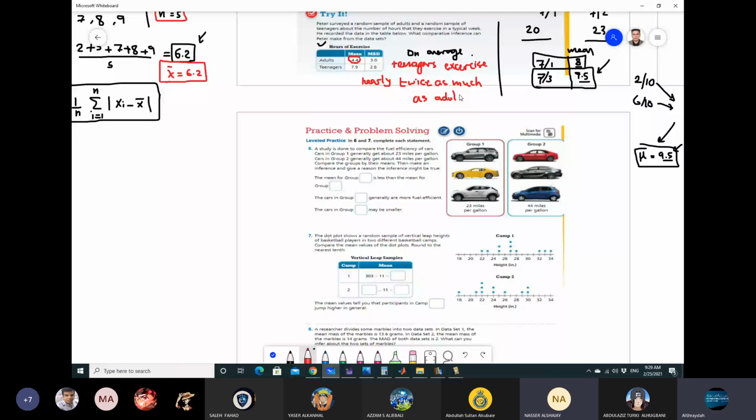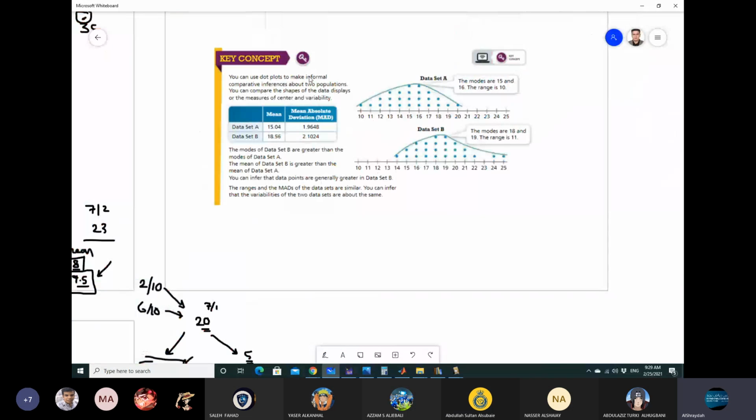Yes, teacher, thank you. You're welcome. Now let's move to practice and problem solving. Here we have a key concept. You can use the data to make comparative inferences about two populations. You can compare the shapes. You can compare using the mean. You can compare using the mean absolute deviation. You can use these measures here, as we have two data sets.